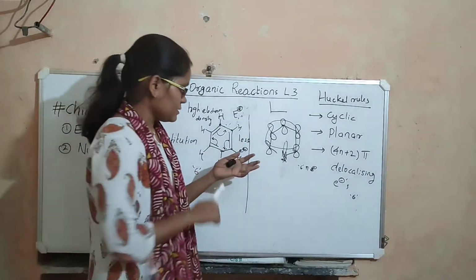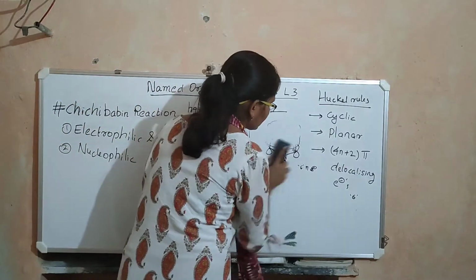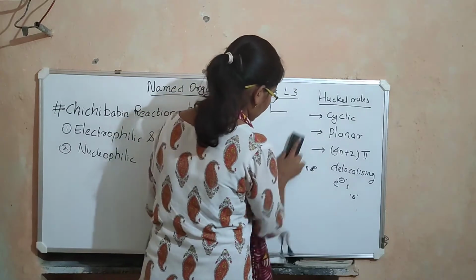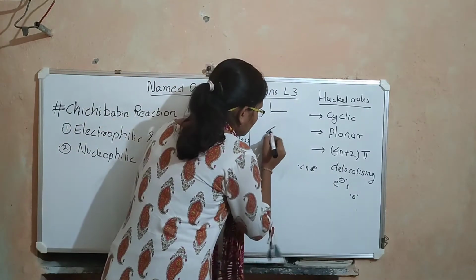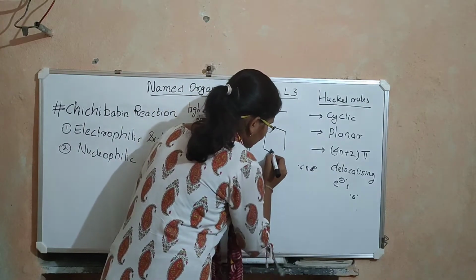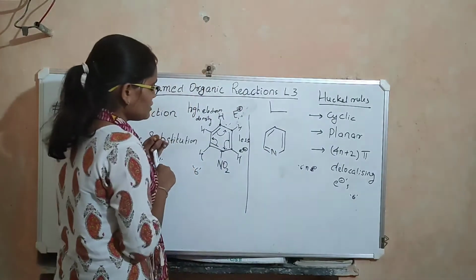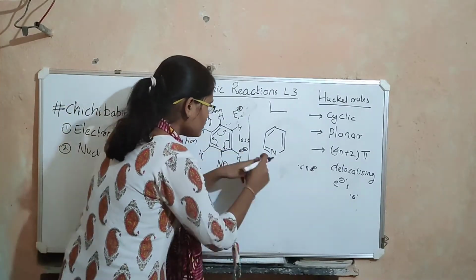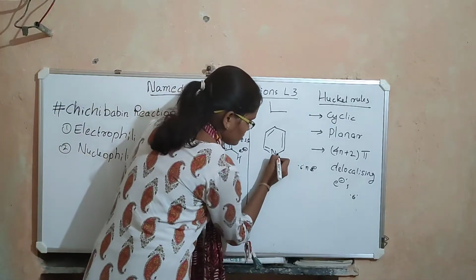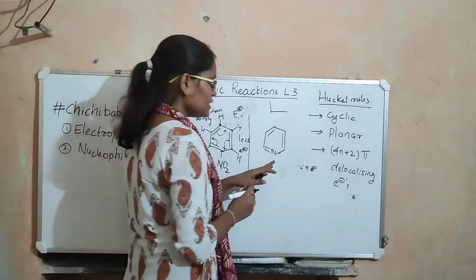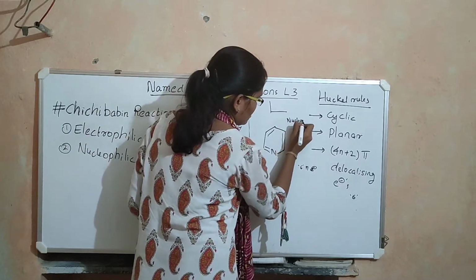Now look at this pyridine. This pyridine is very similar to benzene, but here one carbon is replaced by nitrogen. So pyridine is known for nucleophilic substitution reactions.